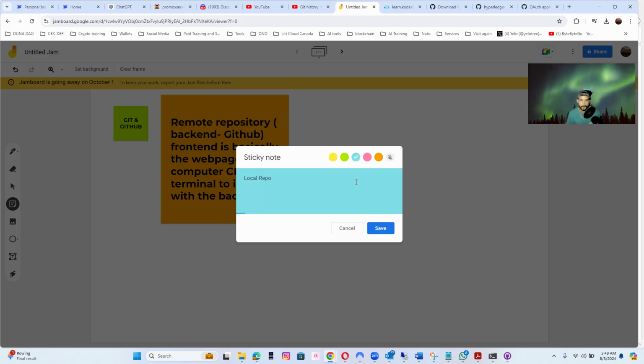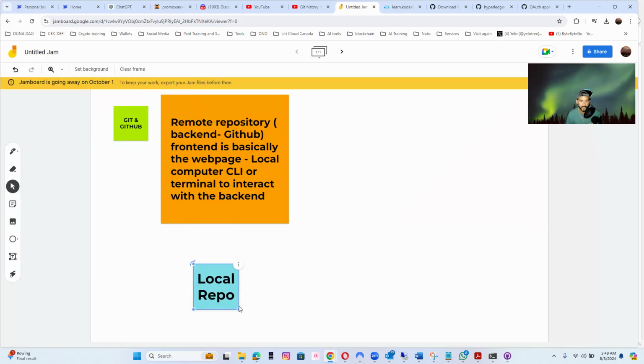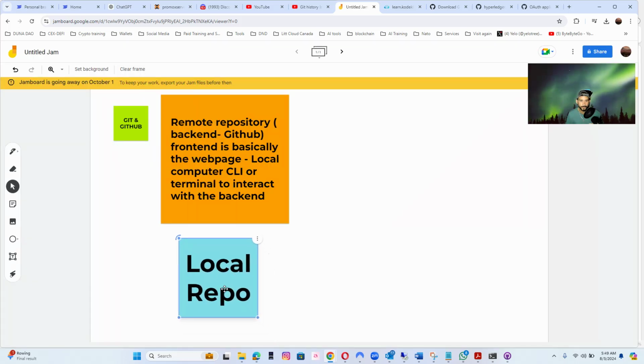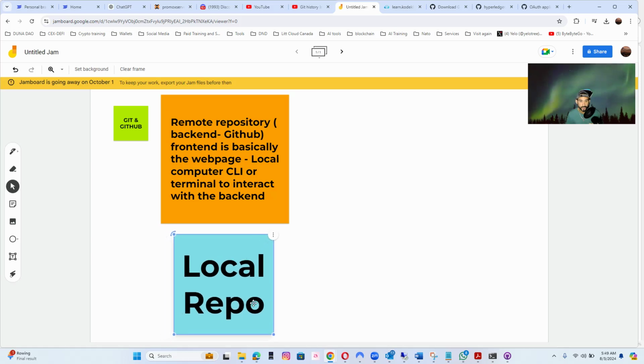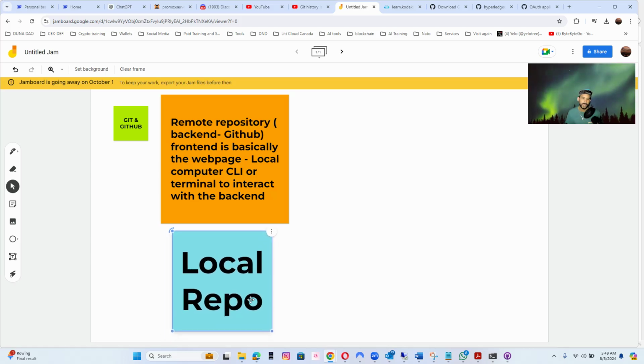Local repo. Okay. So we're talking about the GitHub remote repository, which is the backend, the servers behind GitHub, and the local repo. Guess who it is? That's you. That's you when you're coding. That's your computer.